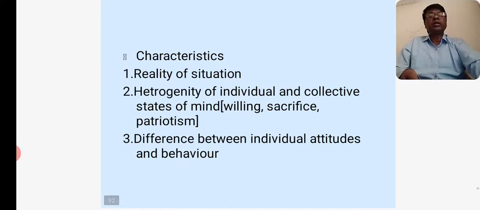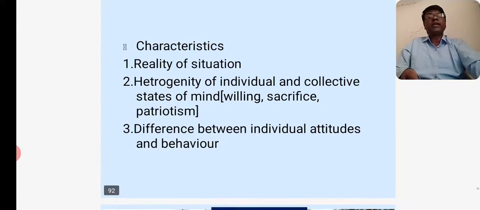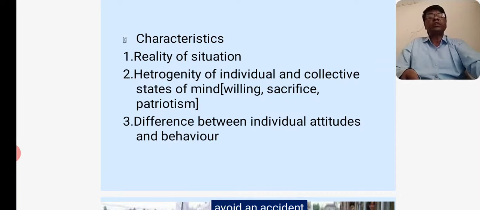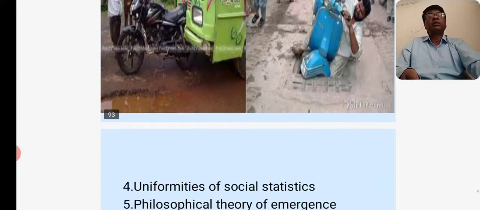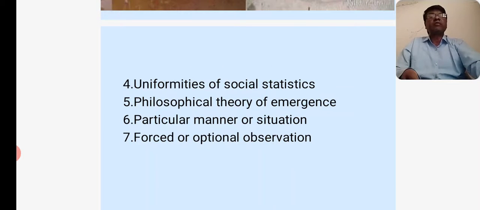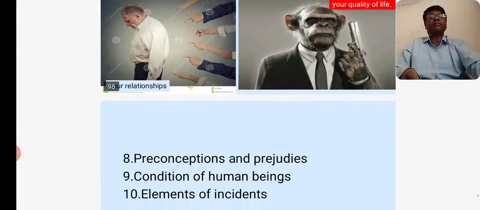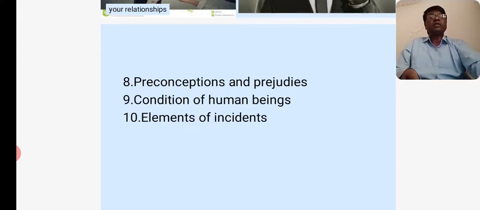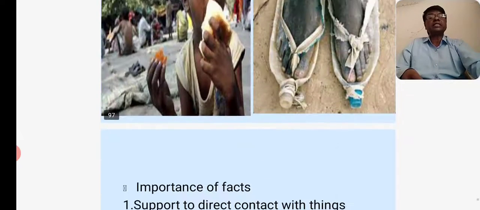Characteristics. First one, reality of association. Second one, heterogeneity of individual and collective states of mind, for example willing sacrifice and patriotism. Next one, difference between individual attitudes and behavior. Uniformities of social statistics. Philosophical theory of emergence and particular manner of association. Forced or optional observations. Preconception and prejudice, the condition of human beings. And last one, elements of incidents.